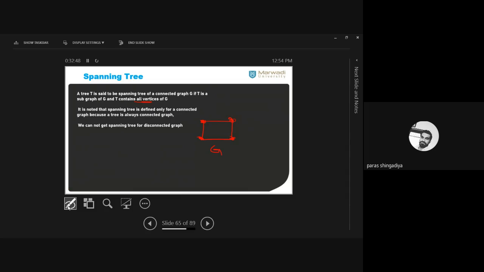So how is it possible in such a graph? Here we cannot delete a vertex. If you delete this vertex, you will get the remaining set, and that is a tree, but it does not contain all the vertices. So it is not a solution. So how can we proceed? What is the first step to make a spanning tree? First, put all the vertices as they are. In the second graph, put all the vertices as they are given in the main graph. 4 vertices are given, so put the same 4 vertices in this next graph.